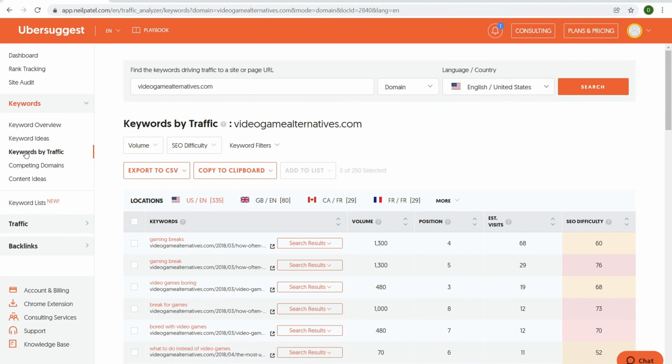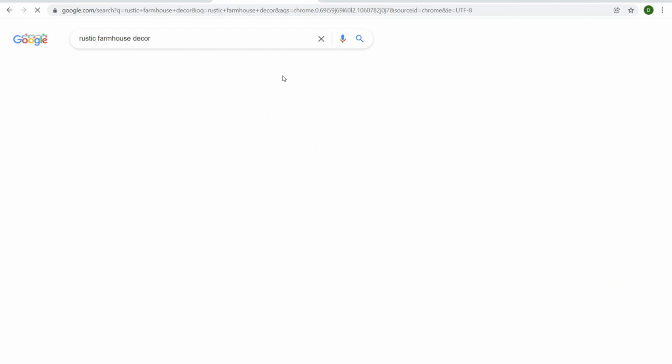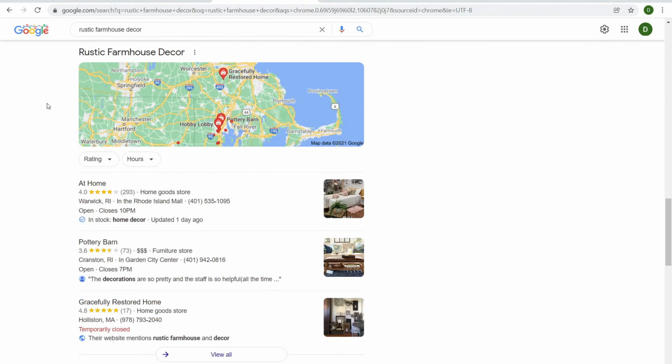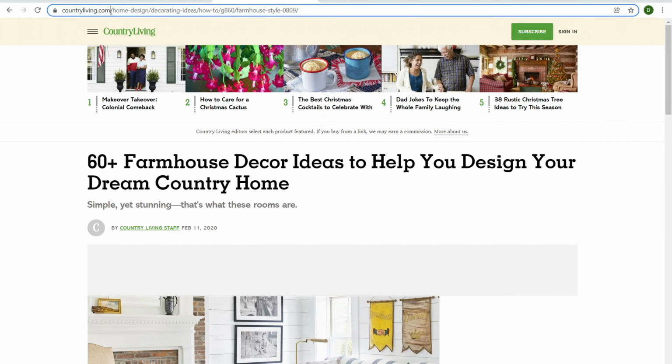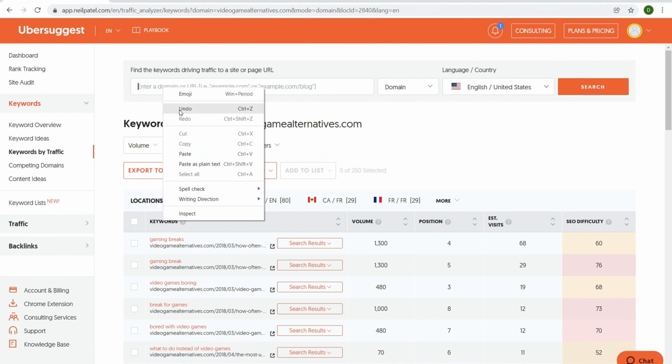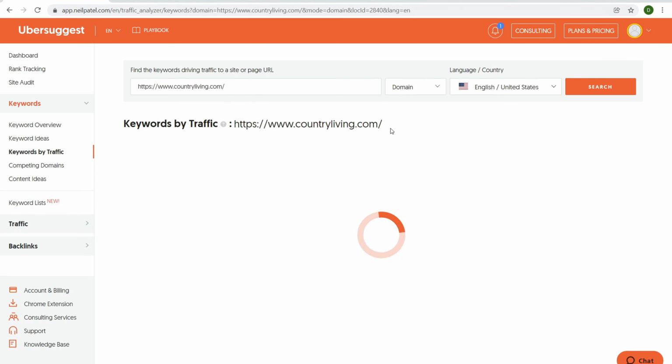Then we navigate over here to keywords by traffic. What this is, is that you can put in a competitor's URL, but you do maybe your own manual keyword research first, and then you want to put in a keyword up top there. So for example, let me come over here. We'll just do a quick search for rustic farmhouse decor. Let me scroll down and pick a random site. All right, so we have countryliving.com. Let's click over here. We'll take countryliving.com. What kind of keywords is countryliving.com getting? Because maybe I want to create a similar website to this.